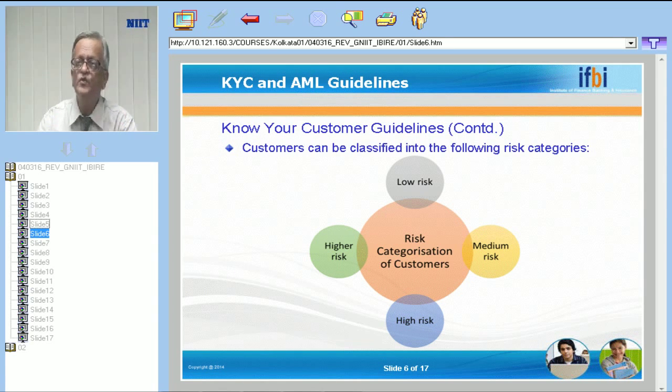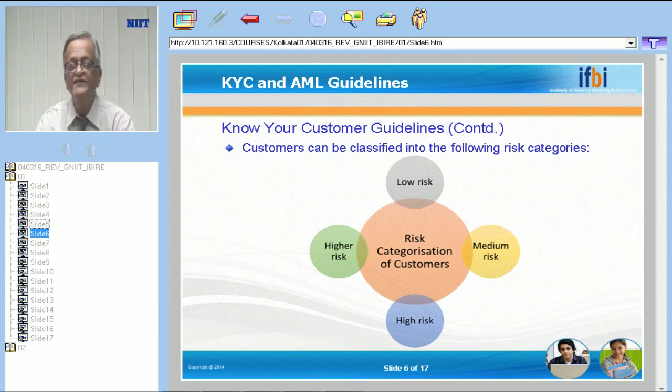Next, we are coming to medium risk. Medium risk means the risk associated with such accounts is higher than the low risk accounts. So here the risk is much more. The risk is more because the volume of transaction, the amount of transaction, is also more. For example, accounts of NRIs, accounts of HNIs, accounts of NGOs, accounts of trusts, all these are considered as medium risk accounts. So here the amount of transaction will be more, the volume of transaction also will be more.